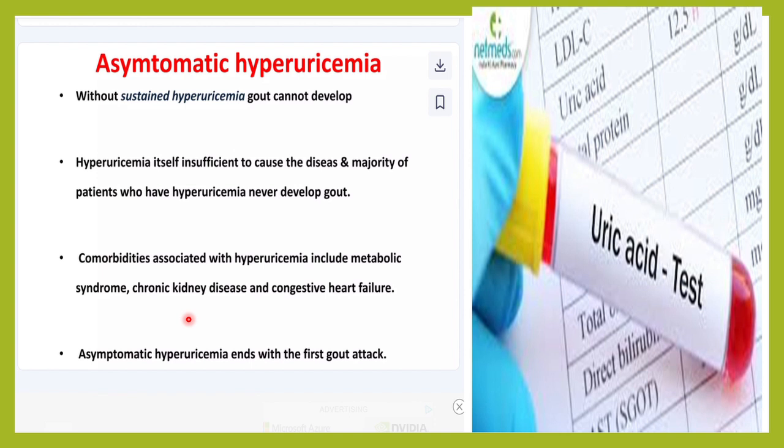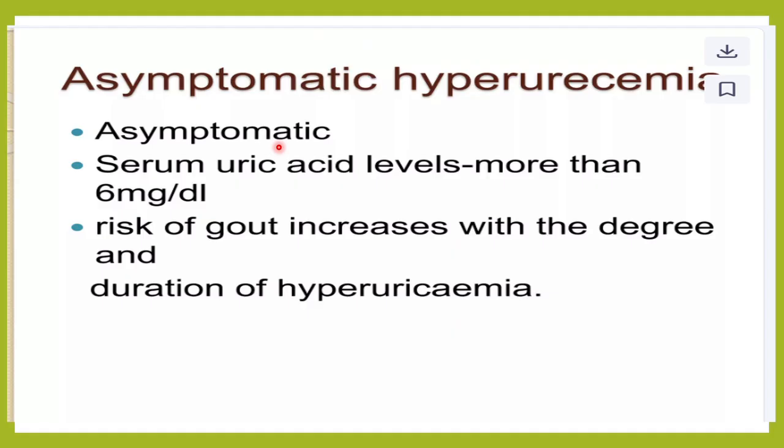If the asymptomatic hyperuricemia is associated with these risk factors, then it might lead to the second stage, that is the first gout attack. So in this asymptomatic stage, the patient does not have any symptoms. His uric acid levels are high. His uric acid levels are more than 7 milligram in men and more than 6 milligram per deciliter in women.